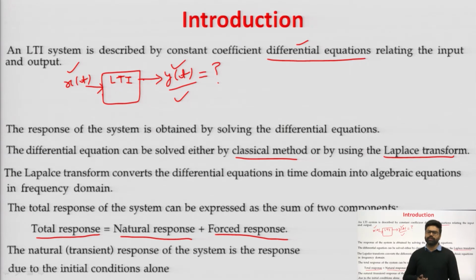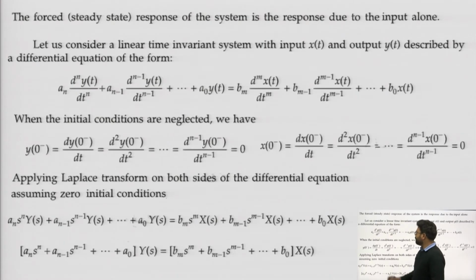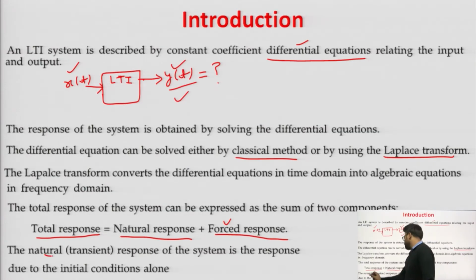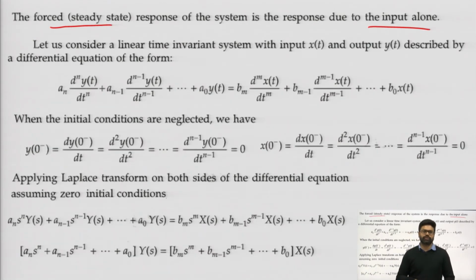सिस्टम में जो भी स्टोरेज है, जो भी स्टोर्ड वैल्यूज है, उनकी वजह से जो आउटपुट आ रहा है, that is our natural response. And forced response: सिस्टम में अगर मैंने इनपुट प्रोवाइड करा तो इनपुट के फोर्स की वजह से जो आउटपुट आ रहा है, that is our forced response. So that we have defined the forced response. It is also known as steady state response, the response due to input alone, and natural response is the response due to initial conditions alone. Initial conditions की वजह से जो output आ रहा है that is natural, और जो input की वजह से आ रहा है that is forced response.